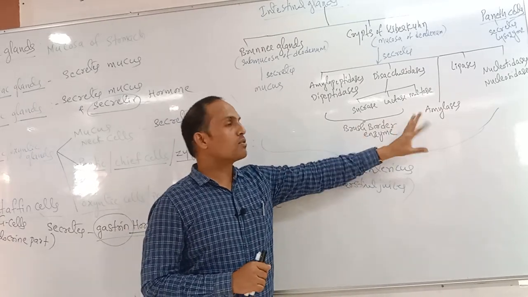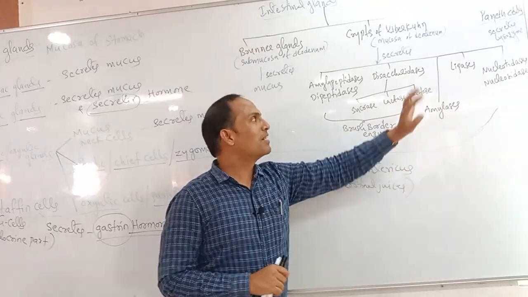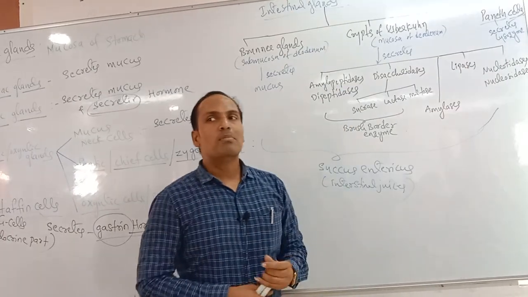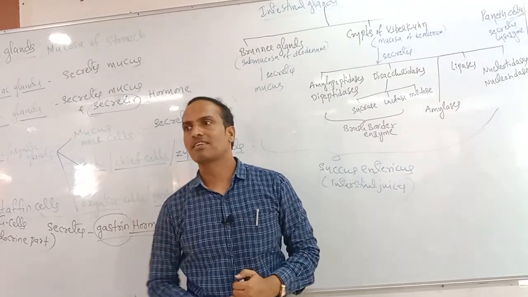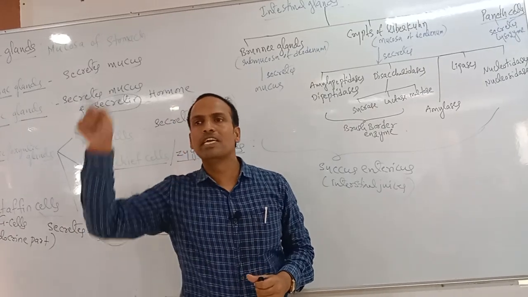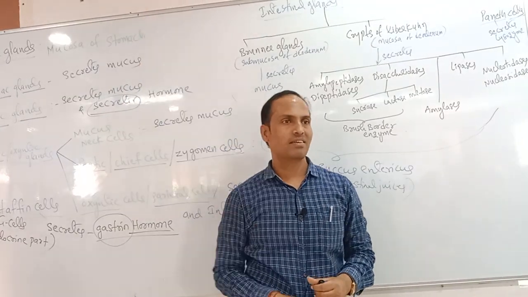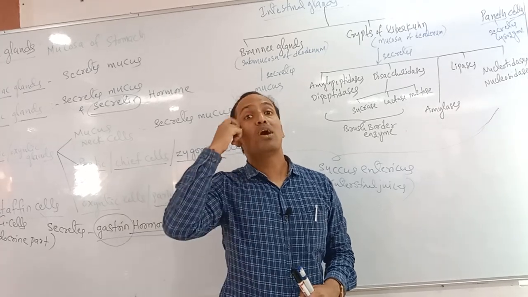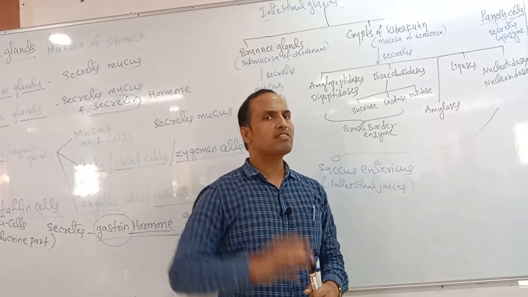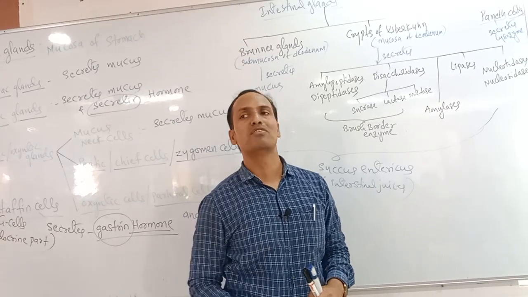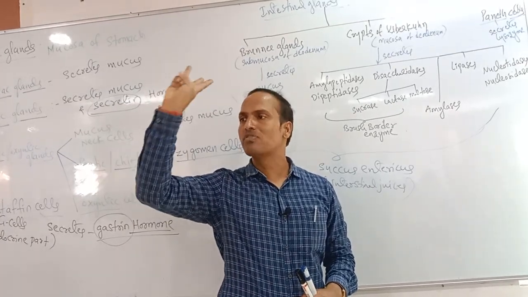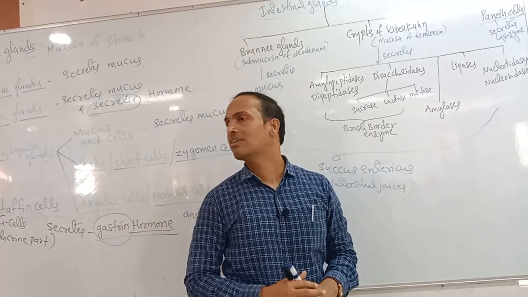So this is the total concept. Lipases, nucleosidases, nucleotidases. But which one is secreted by the pancreas? Nucleases. We discussed this in yesterday's class. The pancreas secretes 3 inactive enzymes: trypsinogen, chymotrypsinogen, and procarboxypeptidases.